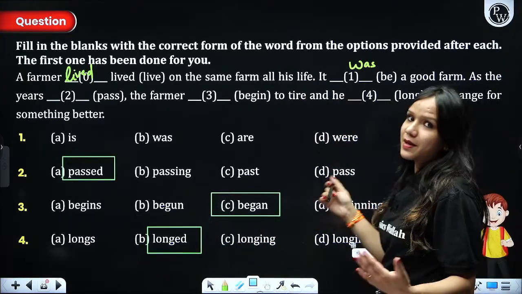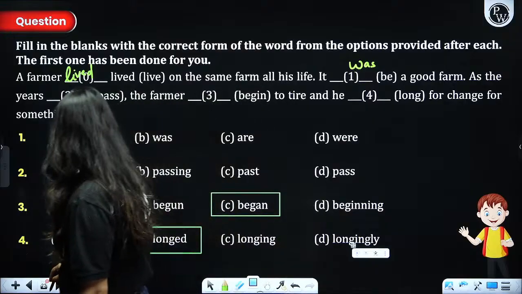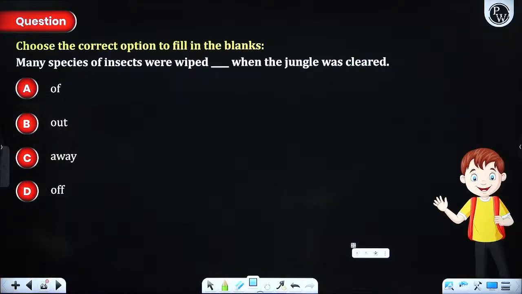For change, for something better. Simple. So I hope that's pretty clear now. Next question on screen.